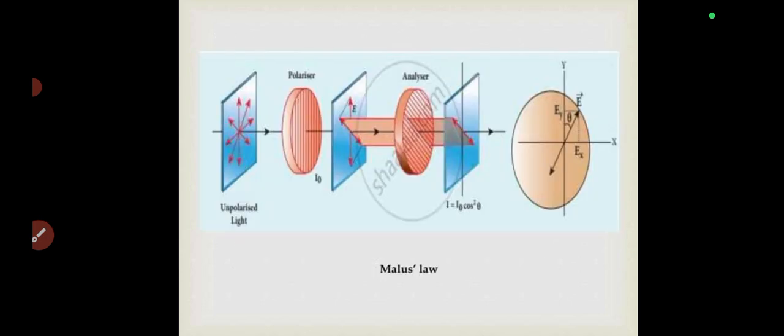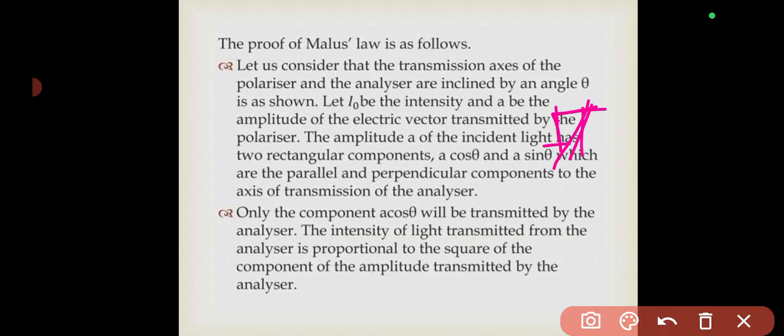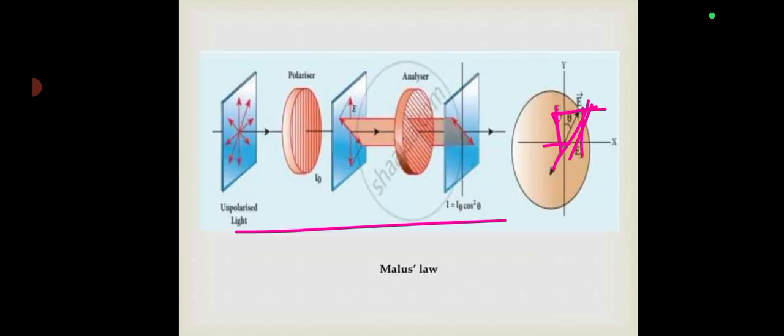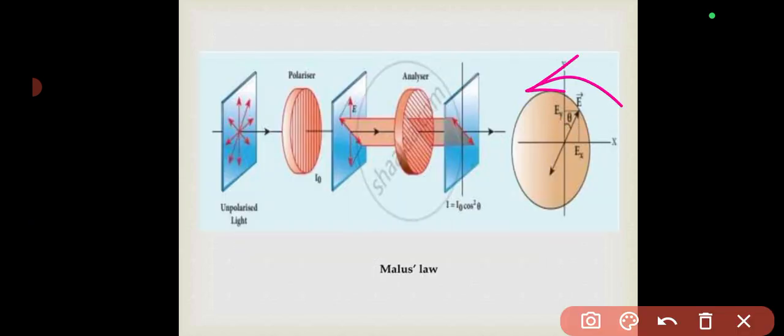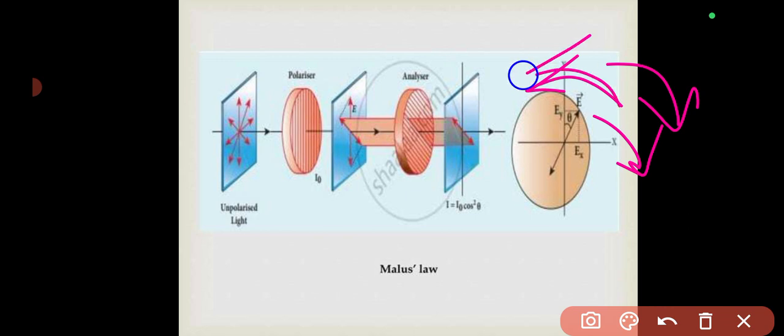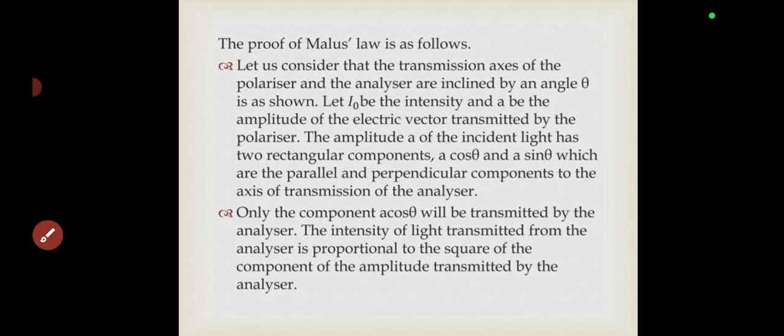So if you resolve this in this direction here, that will be A cos theta or E cos theta. And if you resolve in this direction, that will be E sin theta, isn't it? Because you open the angle. When you open an angle, I said you should use sine, remember? So A sin theta, and if you close this angle here, you resolve in this vertical component to be A cos theta. But we are particular about the vertical component here. Why? Because that's the original axis of transmission of the polarizer before it was rotated. Now only the Y component, that is A cos theta, will be transmitted by the analyzer, isn't it?